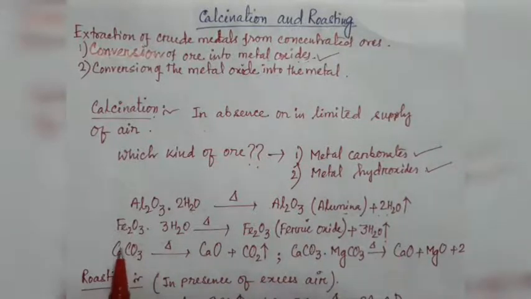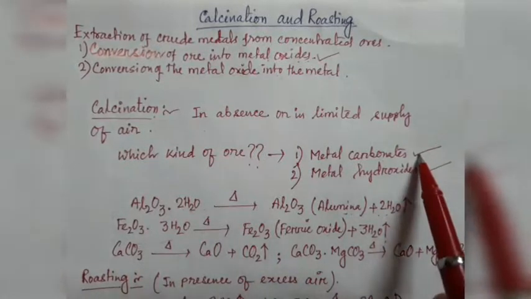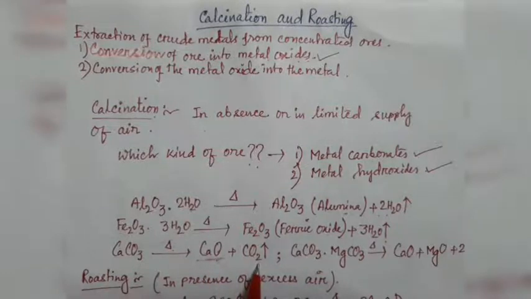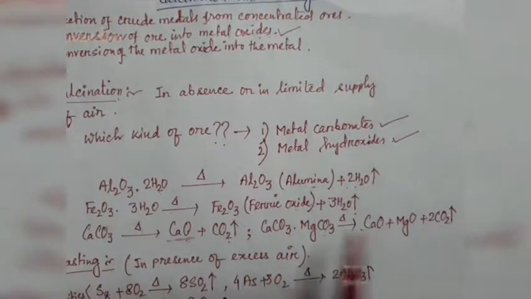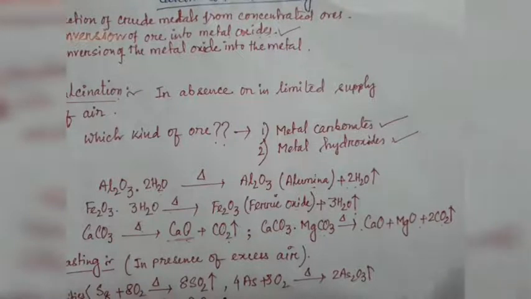Next one is calcium carbonate. As I have told you, metal carbonates can also undergo calcination. So calcium carbonate upon heating produces calcium oxide along with carbon dioxide. Next is dolomite, that means CaCO3.MgCO3, which upon heating produces two metal oxides, calcium oxide and magnesium oxide, along with carbon dioxide.